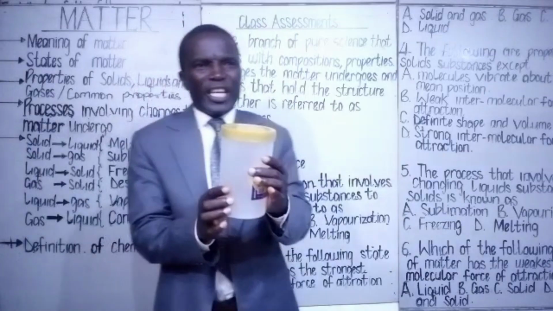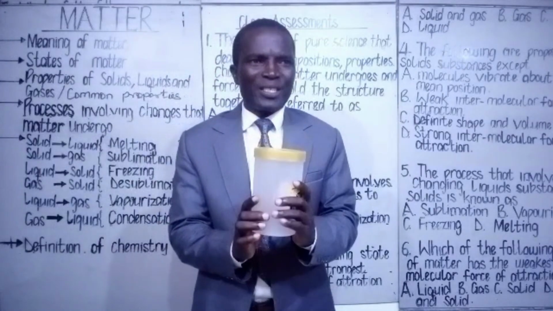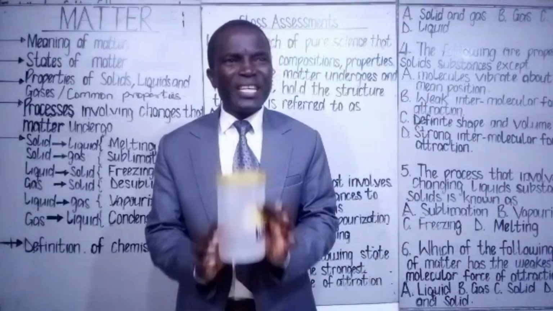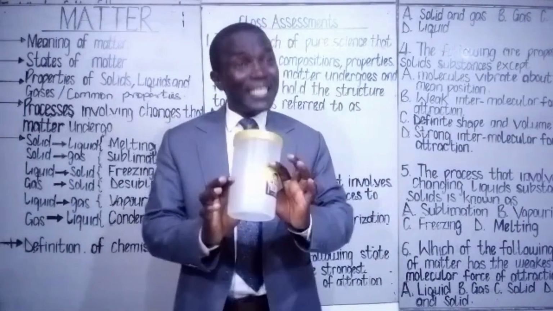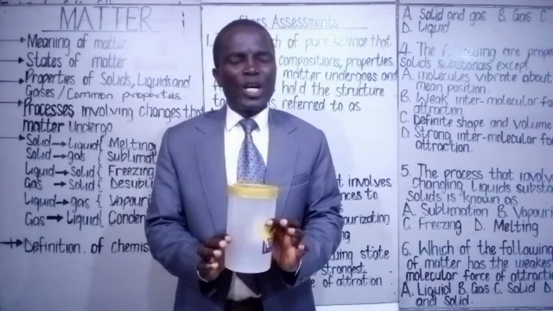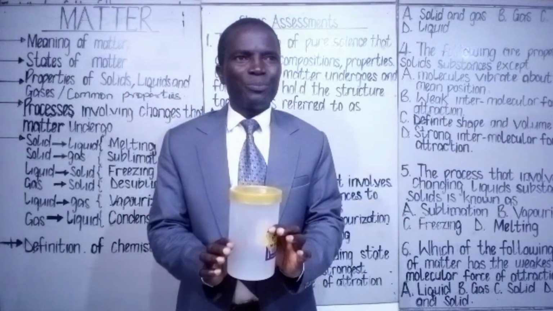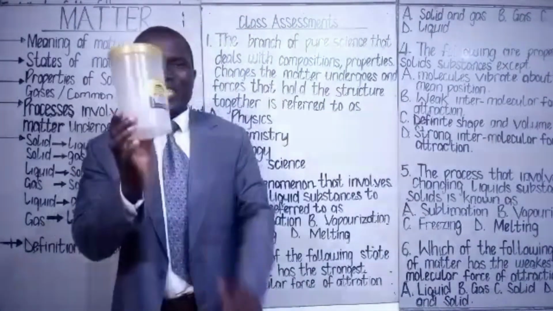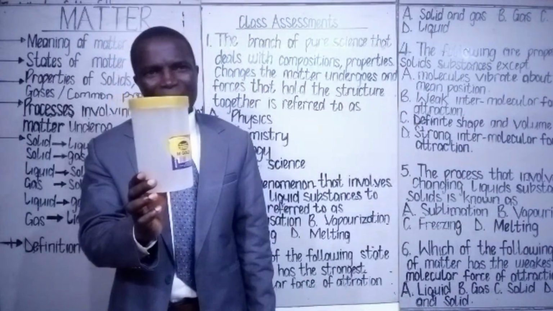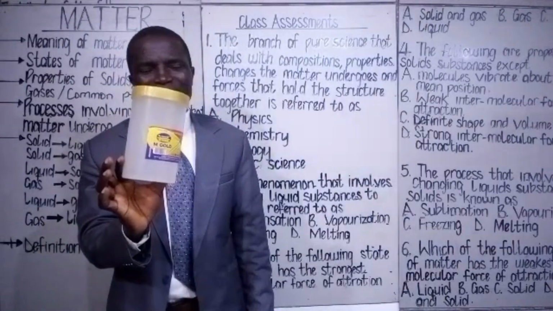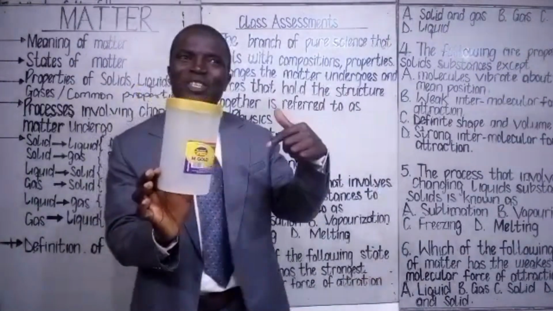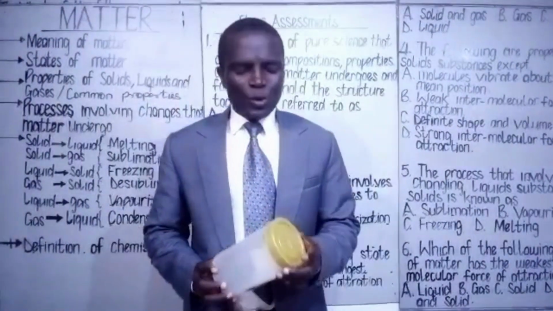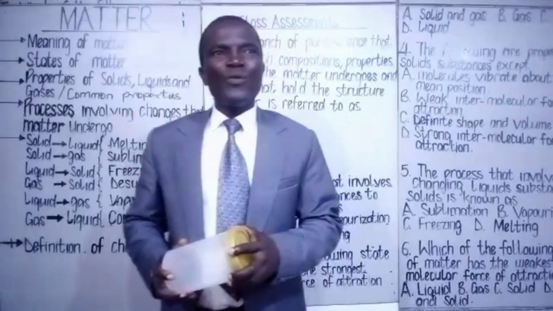So if you measure the internal content of a solid substance today, come the next day, you notice it's still the same. It's stable, it's definite. Come another time, it's still the same. So it has definite volume. What is the shape of this material that I'm holding? It is cylindrical. So the shape is definite. Come another time, you will still meet it exactly like this. Those are the properties of solid.